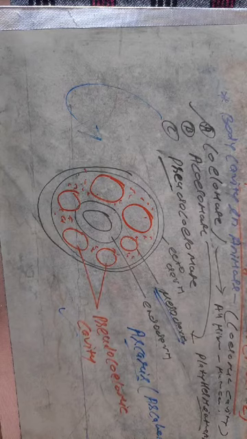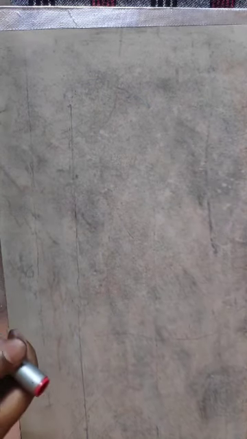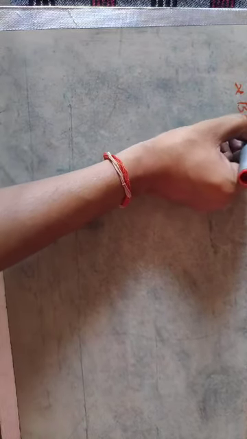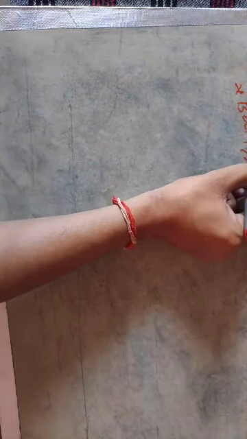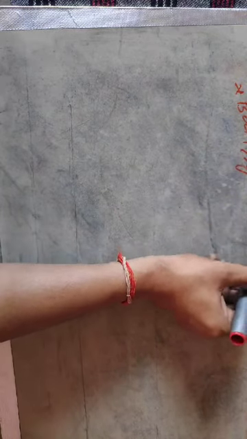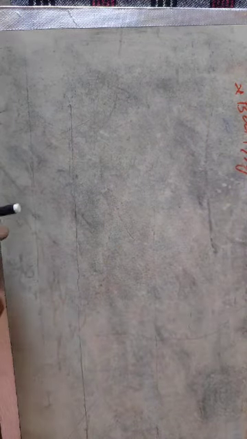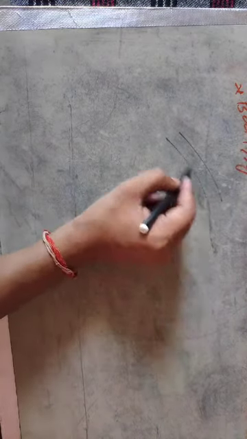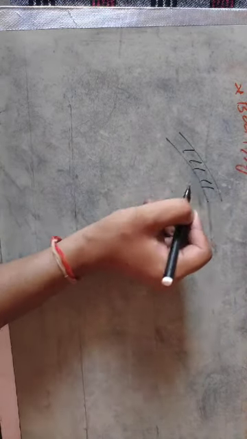Now back to the next important feature. The next important feature of animals is body segmentation. What is body segmentation? The body of animals may be either plain or segmented.